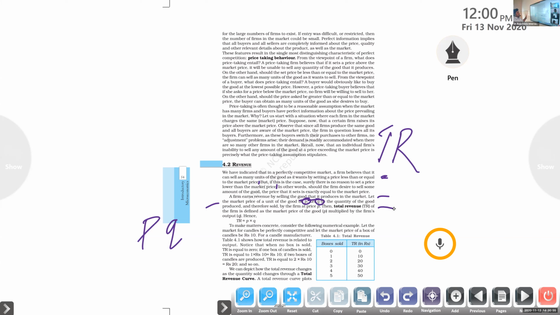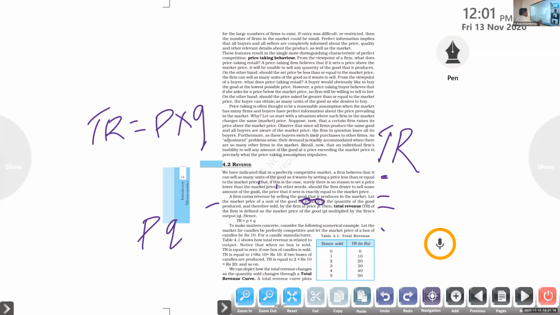So the total revenue of the firm is equal to the price of the commodity that it is going to sell in the market, into the quantity sold in the market. Clear or not? That is the total revenue: price into quantity.